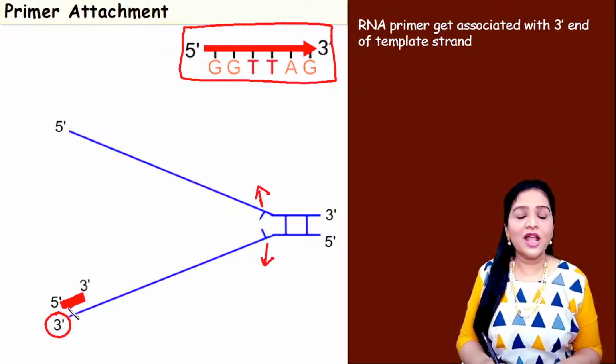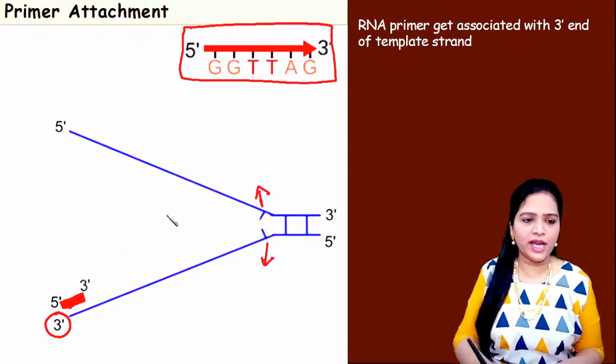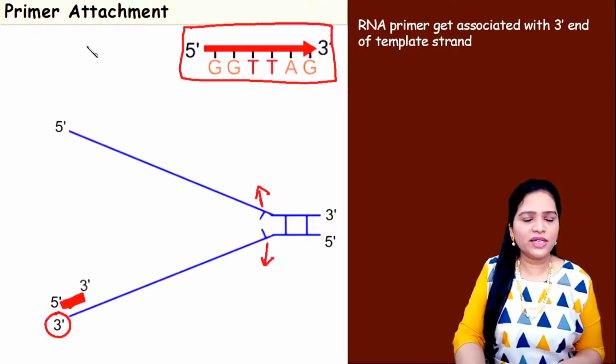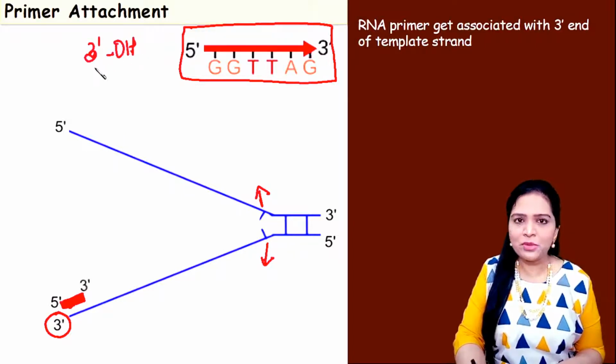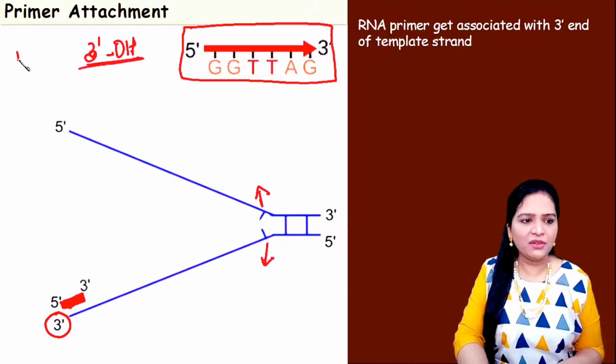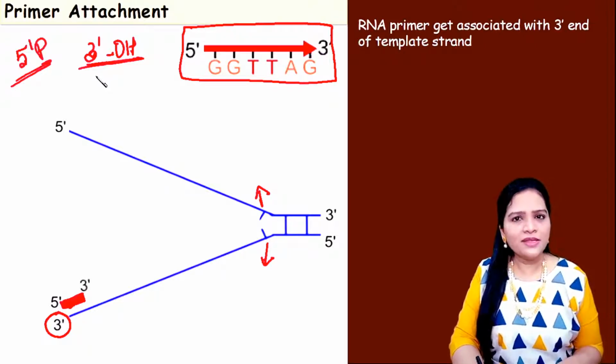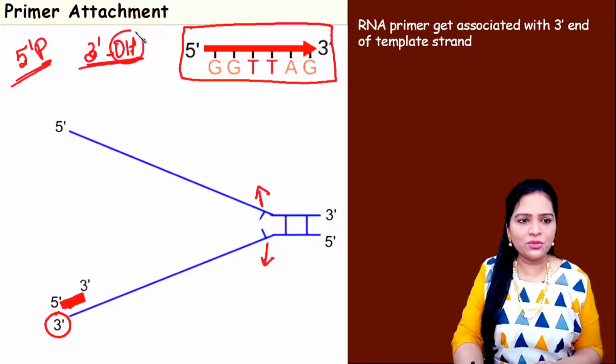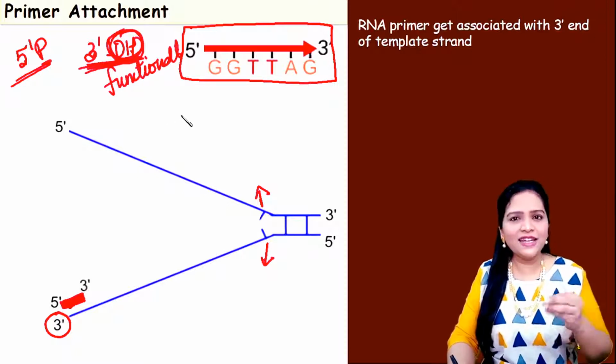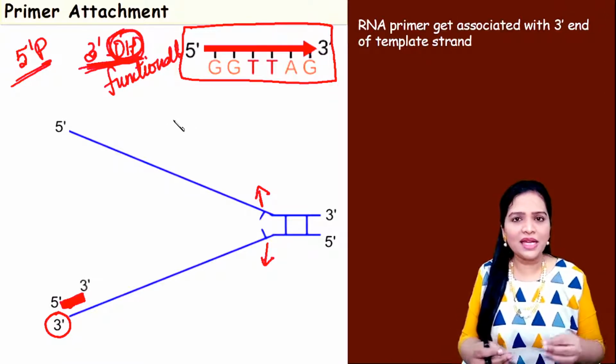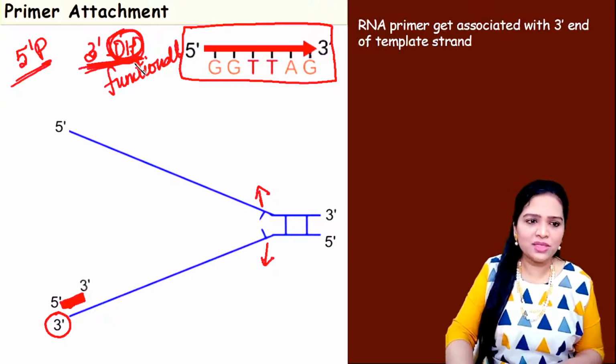Why? Because when we see the structure of a nucleotide, it has a 3' hydroxyl group. At the 3' carbon, it has a hydroxyl group. At the 5' carbon, it has a phosphate group. In the structure, the hydroxyl group is the functional group. Functional group means any new nucleotide will come and attach. They bind to this region only.